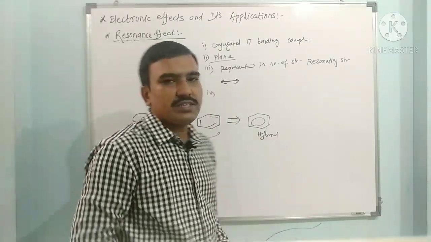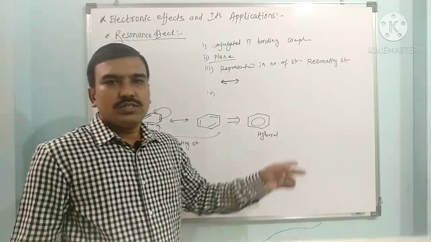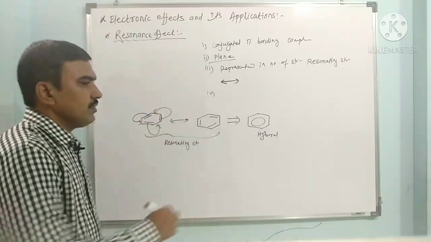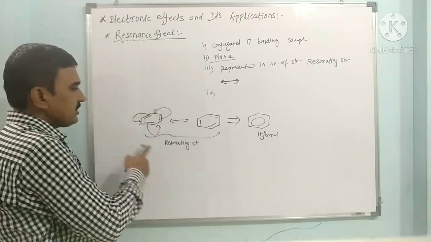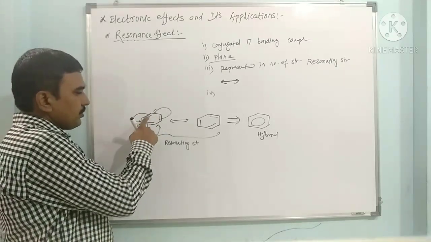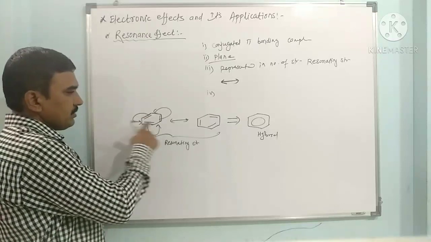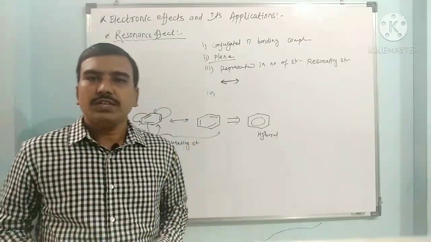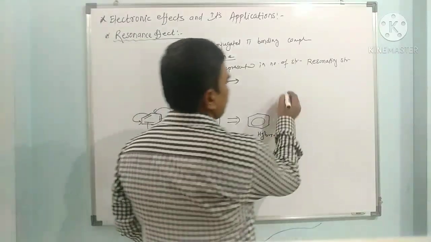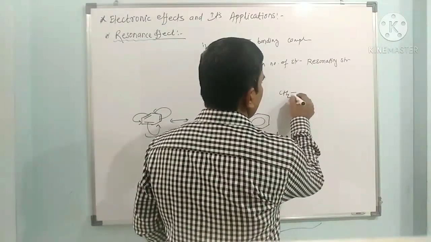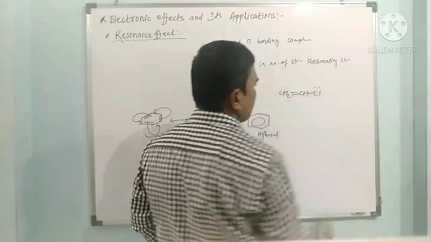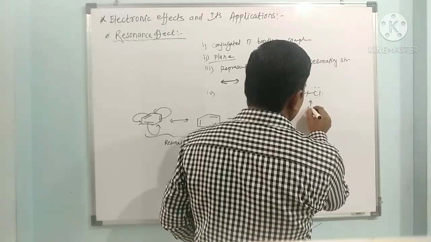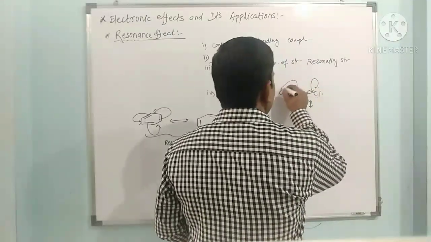So here the resonance hybrid indicates that these pi electrons are continuously delocalized. What we have seen is that the position of atoms remains the same, but the position of double bonds is changing. The double bond is here, but in this structure the double bond is here. So the position of the double bond and of the electrons is changing. If you see another example, suppose vinyl chloride, CH2 double bond CH, Cl. Now Cl has 3 lone pairs of electrons, but it can use a lone pair and operate the resonance effect.